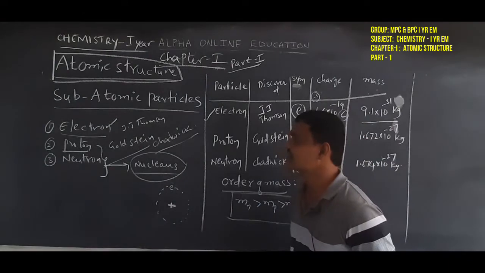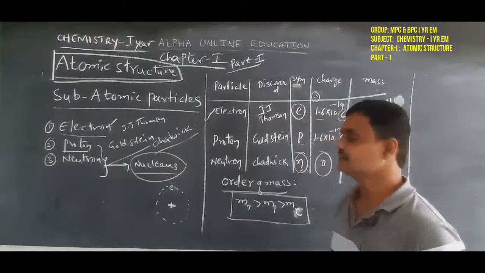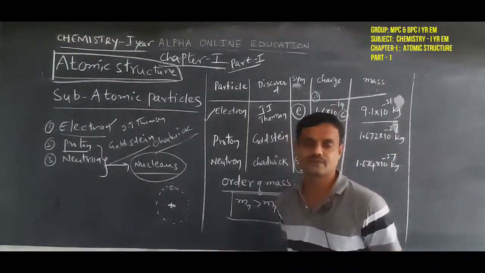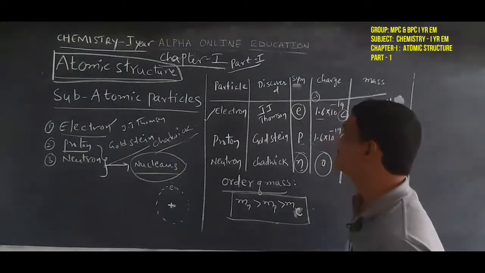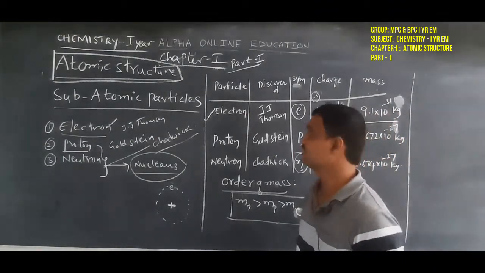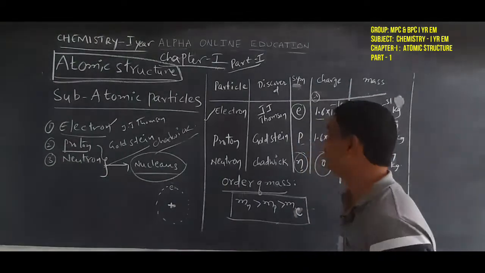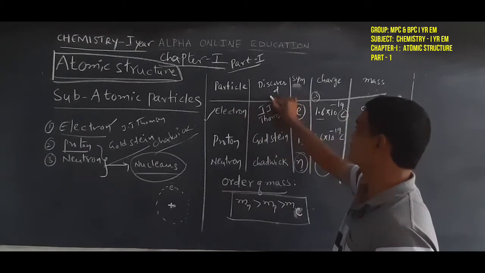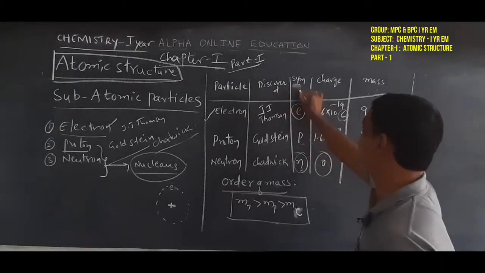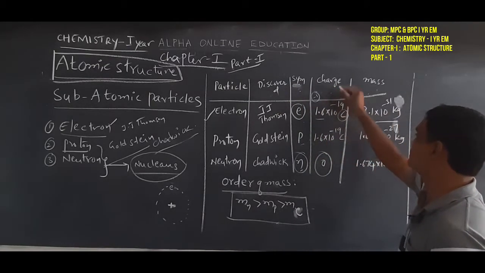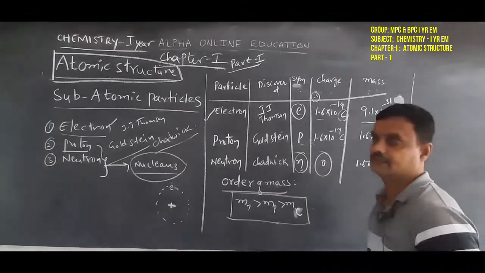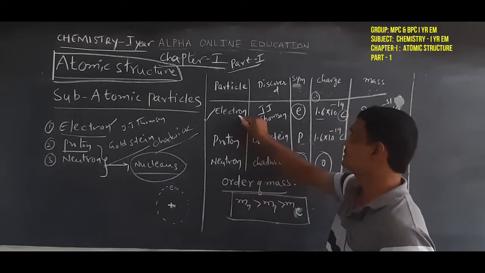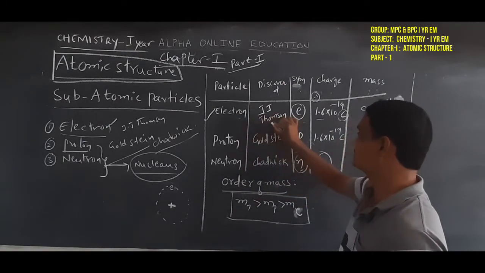Next we discuss the charge of the electron, proton and neutron, and the mass of the electron, similarly proton and neutron also. That can be discussed in a simple tabular form. In the table, first this is the particle name, this is the scientist who discovered it, this is the symbol, here we write the charge and here the mass of that particle. For example, first we write the electron. Who discovered the electron? Already we know the scientist name is J.J.